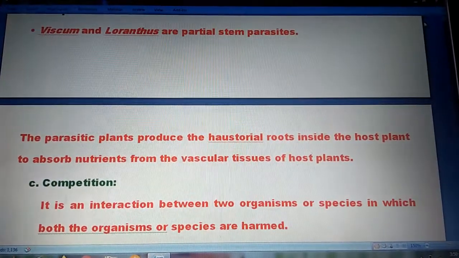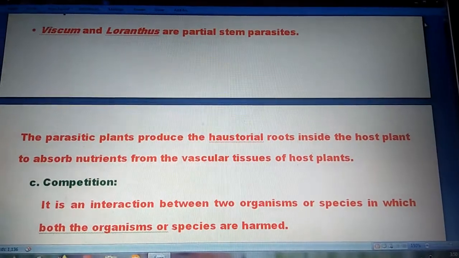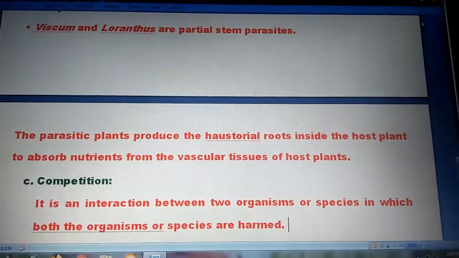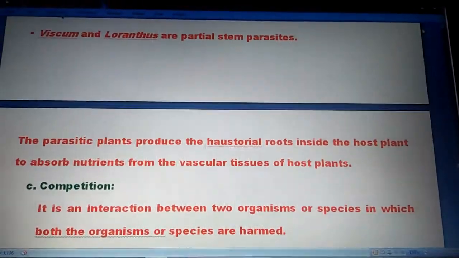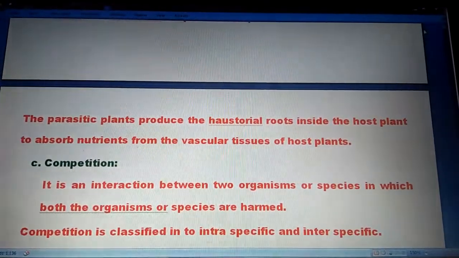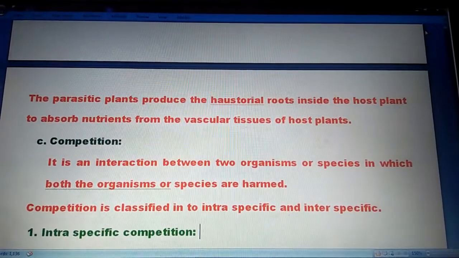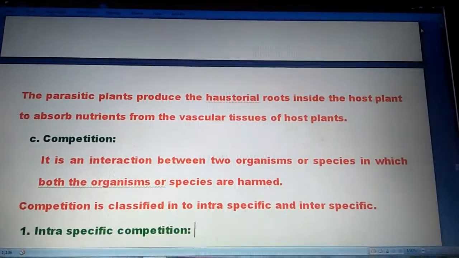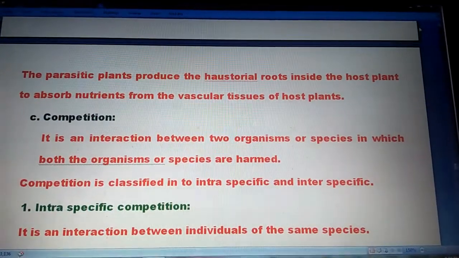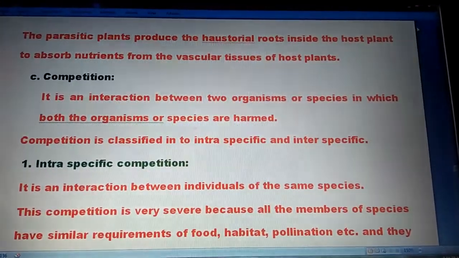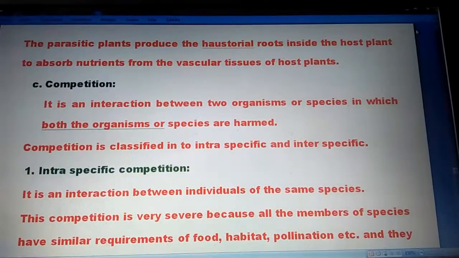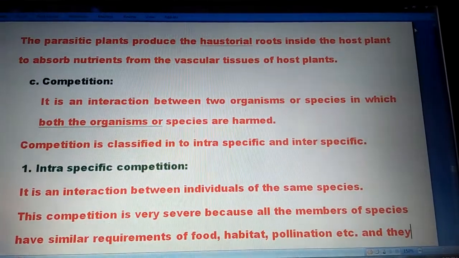The next one, competition. It is an interaction between two organisms in which both the organisms are harmed. Competition is classified into intra-specific competition and inter-specific competition. Intra-specific competition: intra means inside. It is the interaction between individuals of the same species.